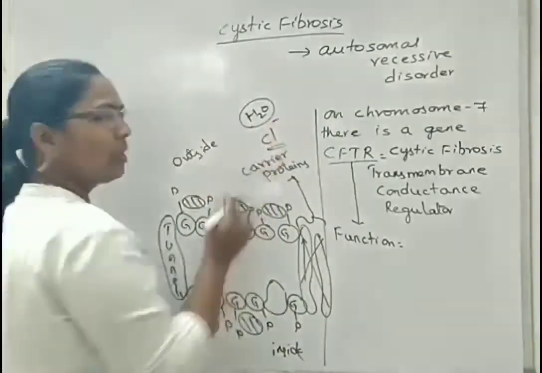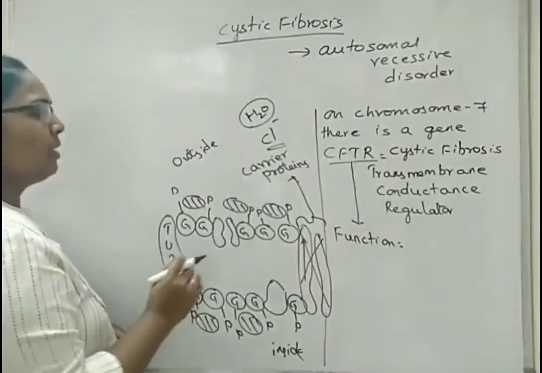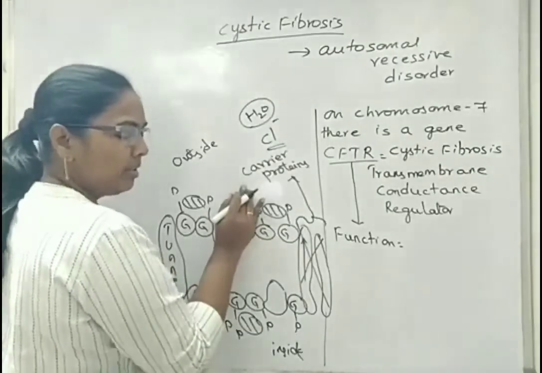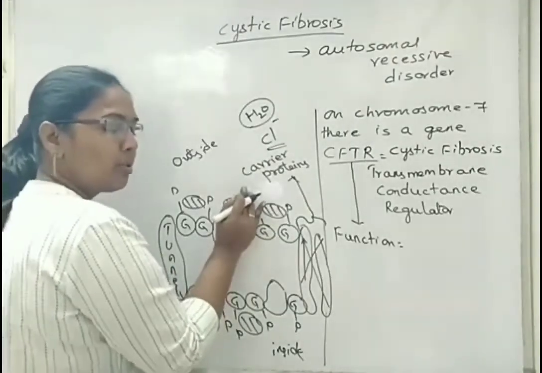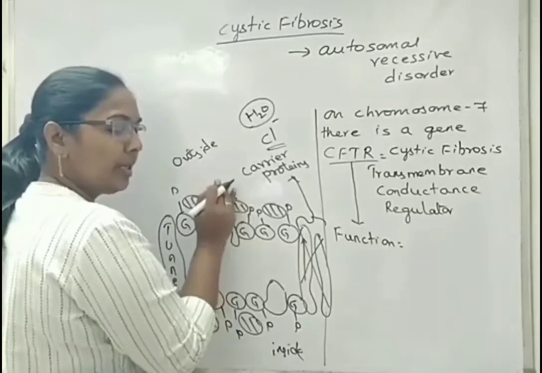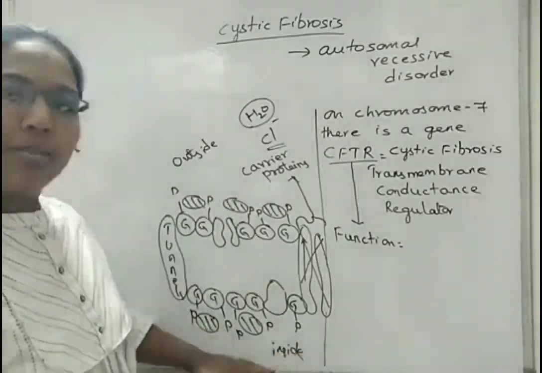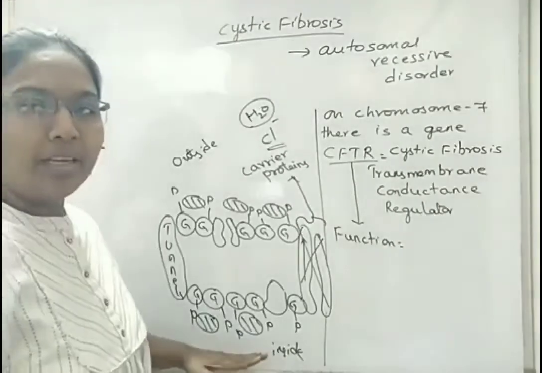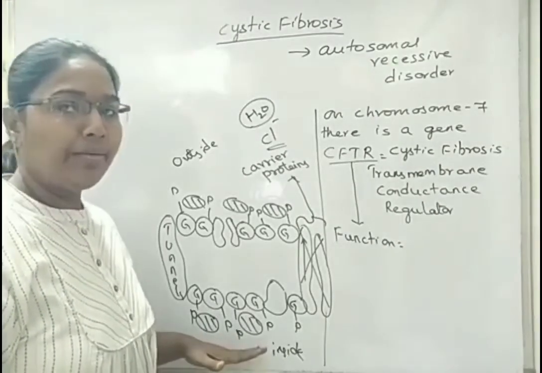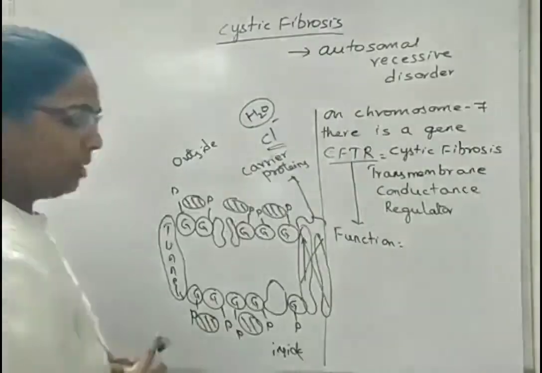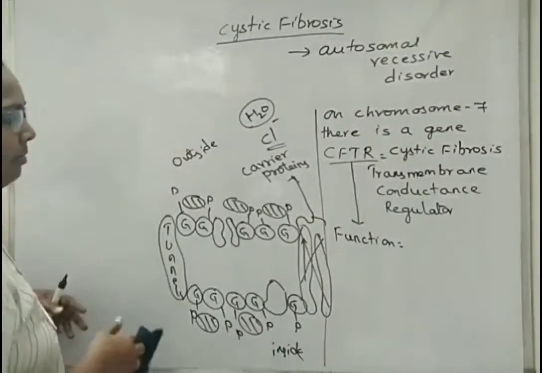Then water molecules also cannot get transported, so the mucous membrane will become thick and dehydrated. That dehydrated, thick mucous membrane leads to a defect, and inside the body the levels of sodium and chloride ions will be very high.